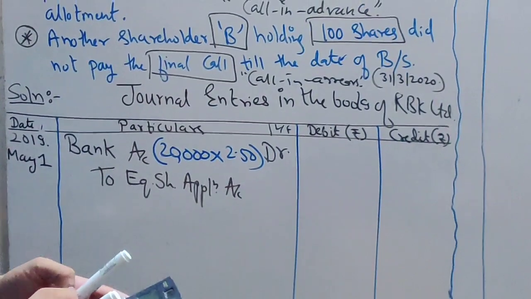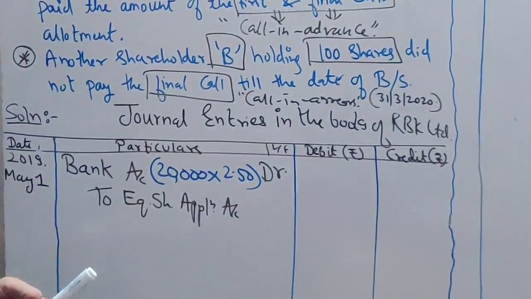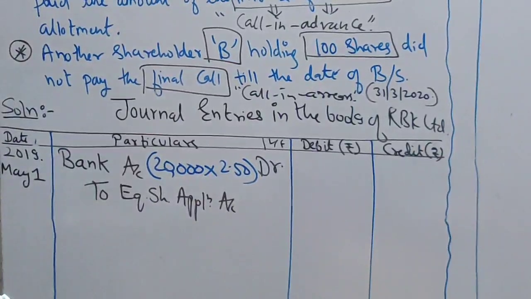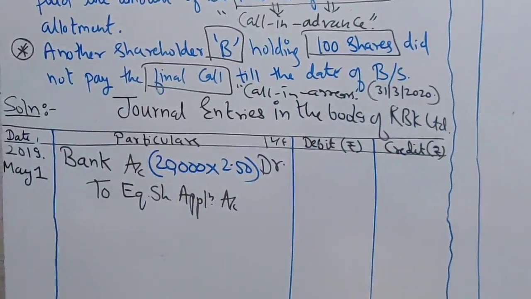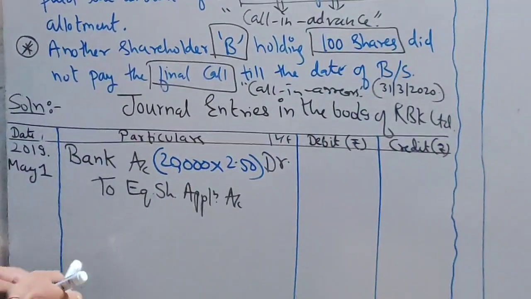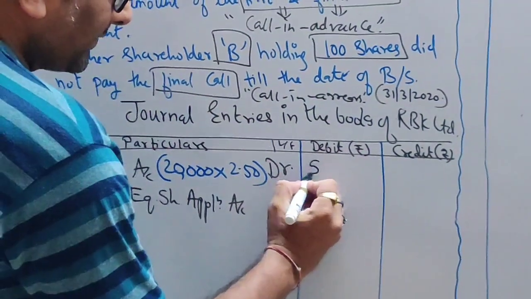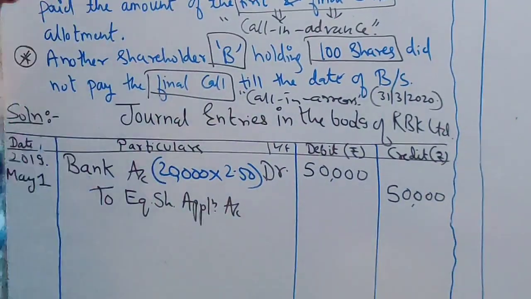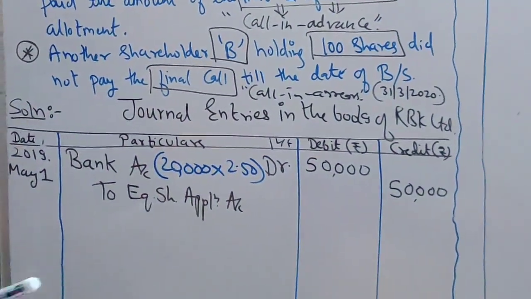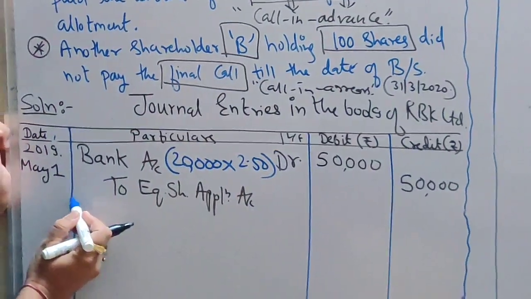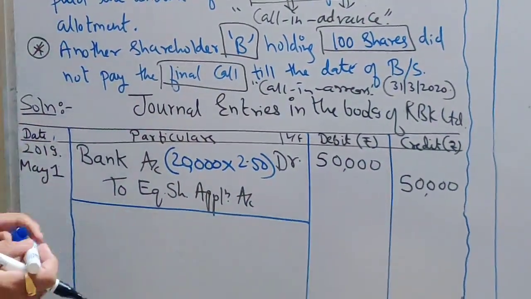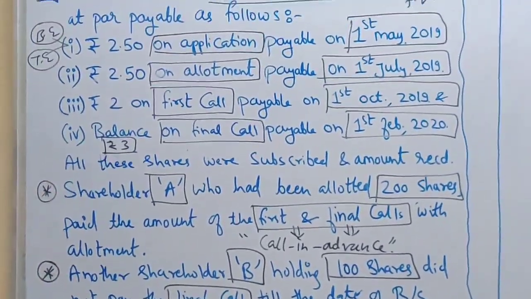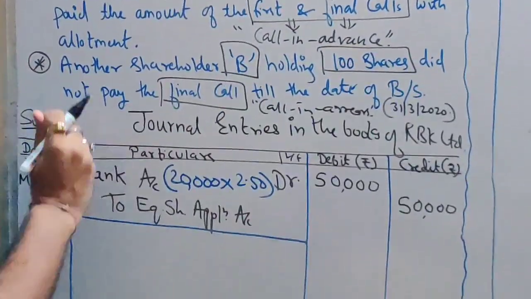Still I would like to confirm so that we don't go wrong with the calculation. So 20,000 into 2.5, 50,000. So we received 50,000 at the time of application. Great. So we are done with the application bank entry. Now which entry? Transfer entry. So tell me what will be your transfer entry.